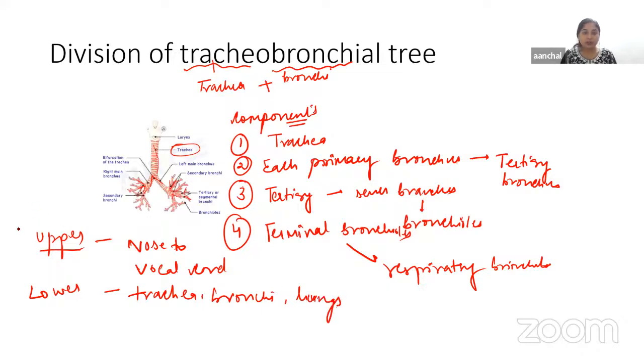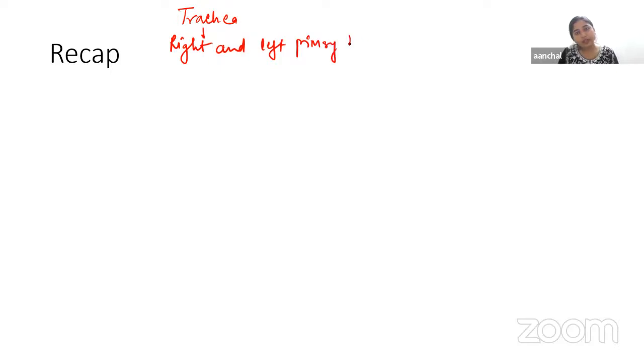Okay, so this is all about the upper and lower respiratory tract. Now let's have a look at the tracheobronchial tree. We start from the trachea, then the trachea gives rise to the right and left primary bronchi.